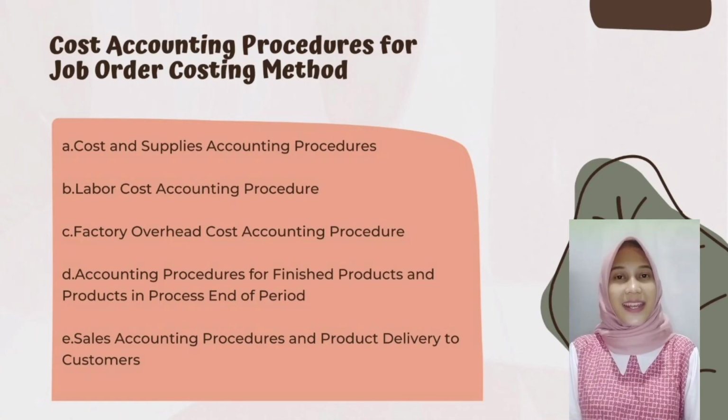The next point regarding the cost accounting procedures on the job order costing method. There are 5 cost accounting procedures in the job order costing method. A. Cost and supplies accounting procedures. B. Labor cost accounting procedures. C. Factory overhead cost accounting procedures. D. Accounting procedures for finished product and product in process and off period. E. Sales accounting procedures and product delivery to customers.